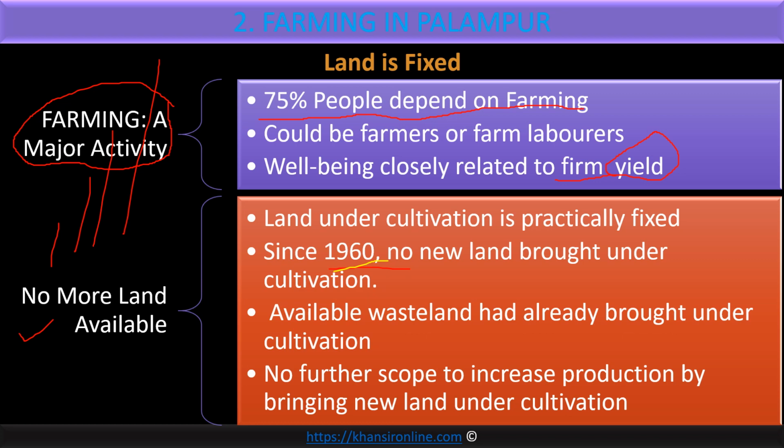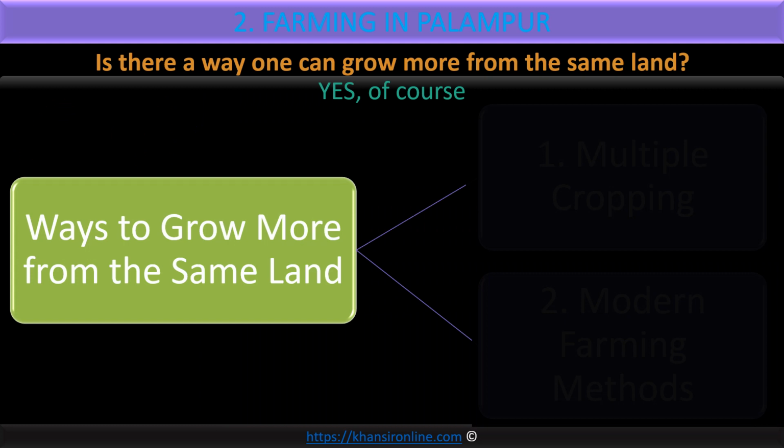Whatever is the way to solve it, the best thing is: can we grow more yield from the same land? सवाल ये है, जितनी जमीन हमारे पास अवेलेबल है, क्या उतनी ही जमीन में से ज्यादा अनाज हम उगा सकते हैं? This is the million dollar question. Is there a way to grow more from the same land? Because whatever land was available had already been brought under cultivation. Now there is no more land available, but the demand for the food grain is continuously increasing. Now there's only one option: grow more from the available land. So is there a way to grow more from the same land?